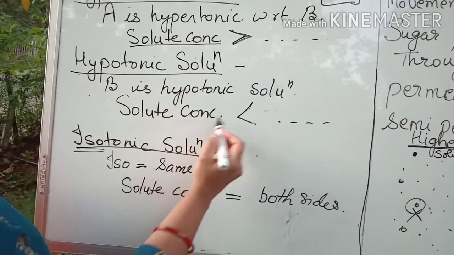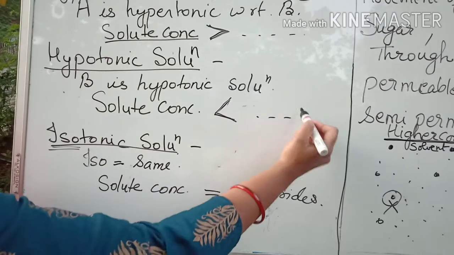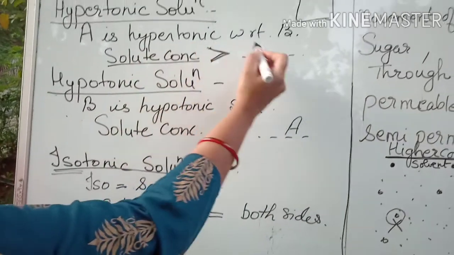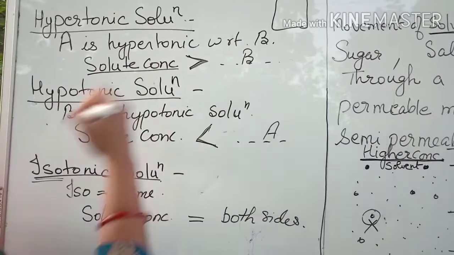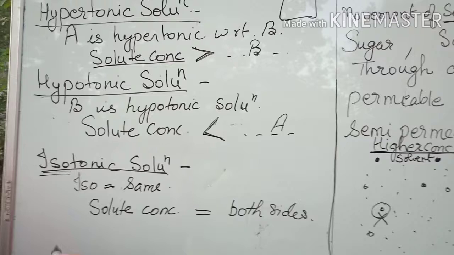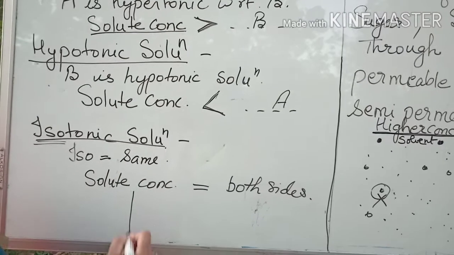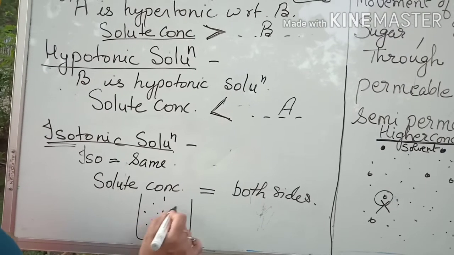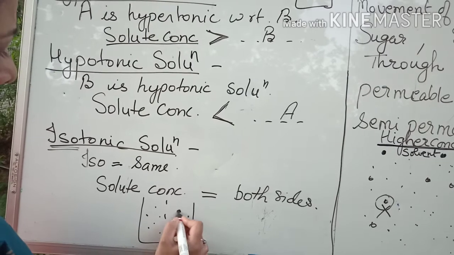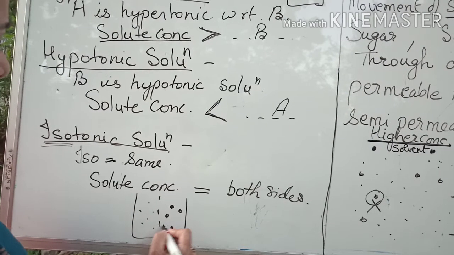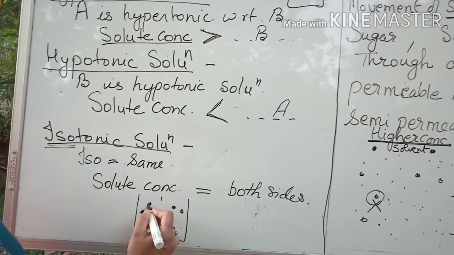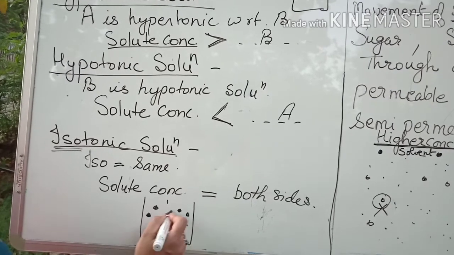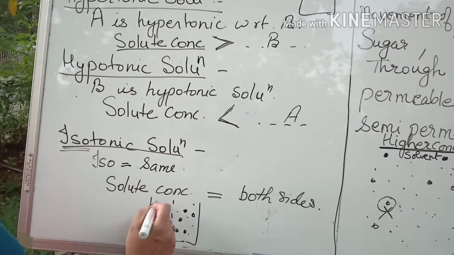Because solute concentration is less with respect to solution A. Here A is hypertonic because it is having more number of solute. Isotonic will have the same number of solute particles on both sides of the membrane. Fine? Is it clear till here?